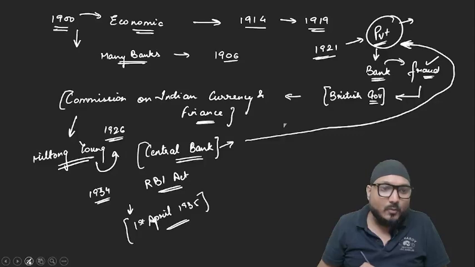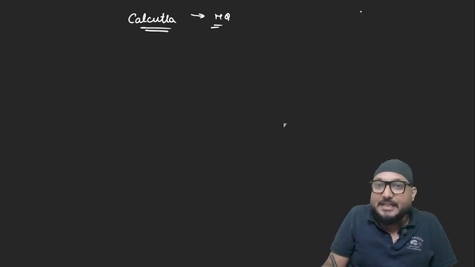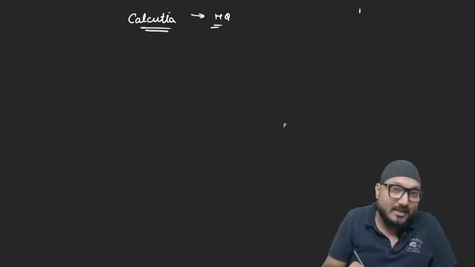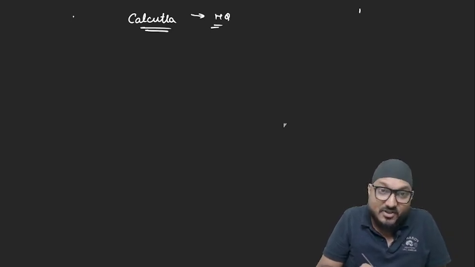After that, what events occurred? See, after the creation of RBI, its headquarter was fixed at Calcutta at that time. So you can say that the initial headquarter was at Calcutta. This was your question in previous examinations as well.